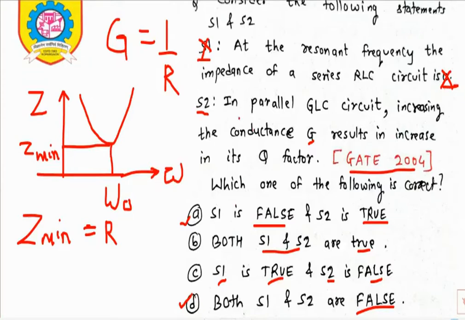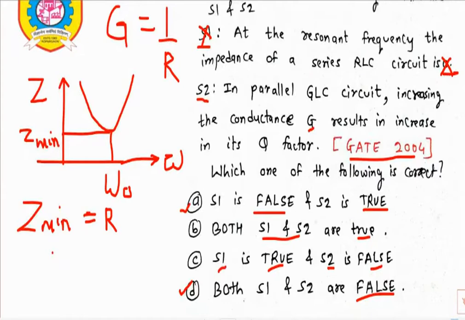Now the second statement: in a parallel GLC circuit, increasing the conductance G results in increasing its quality factor. For a parallel RLC circuit, the quality factor is Q equal to R times the square root of C by L. See, the question is not straightforward. They have changed the statement a little bit. GLC is similar to our parallel RLC circuit. So this is the formula for quality factor.